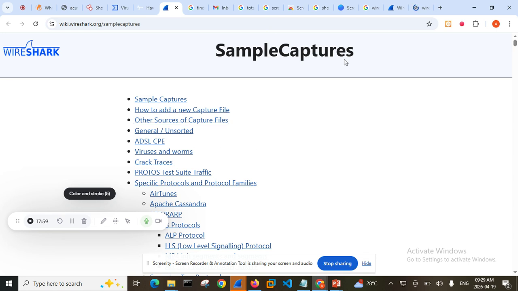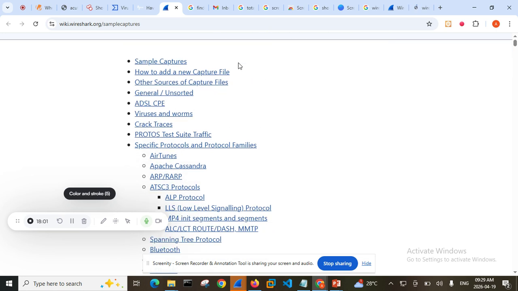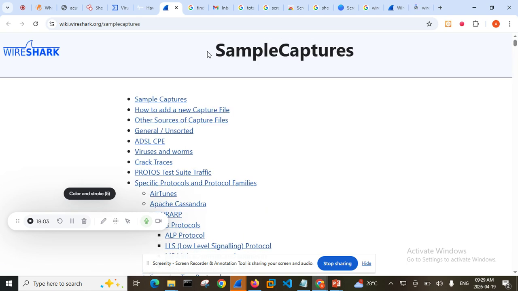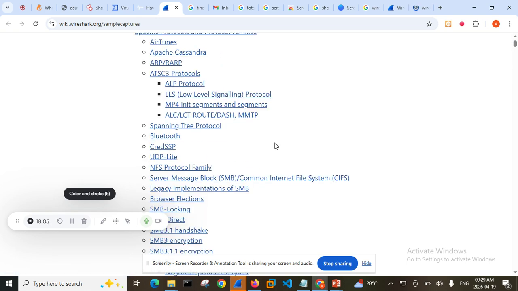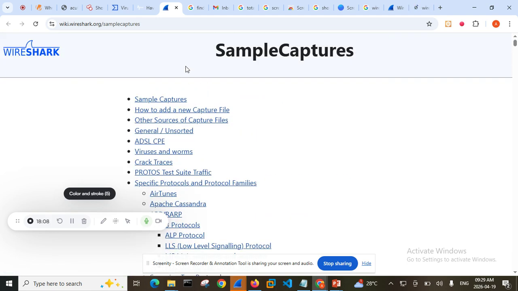In the sample captures, Wireshark has captured sample packets for all the protocols that we have, so that we can use them to learn what we want to learn.